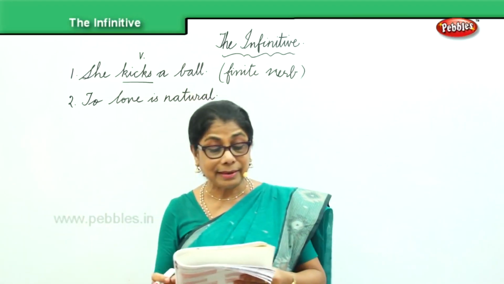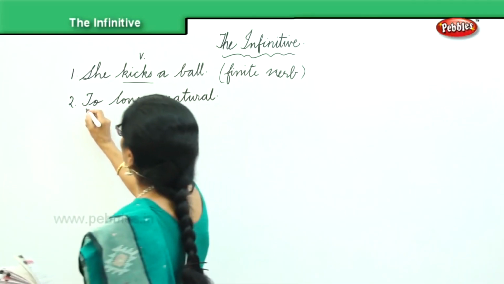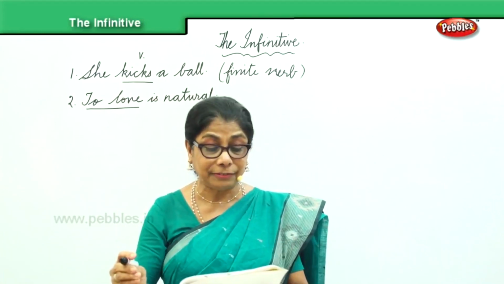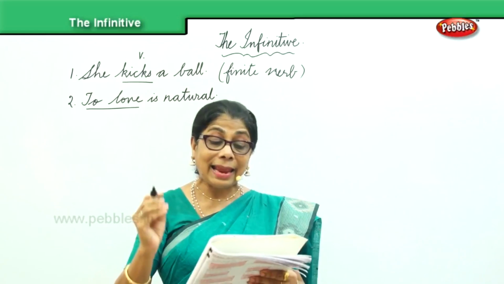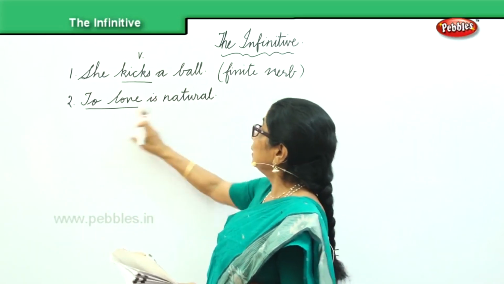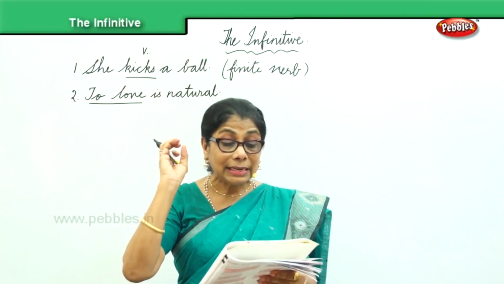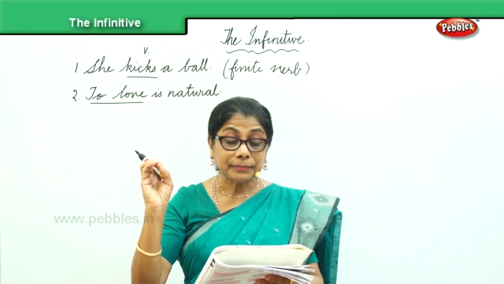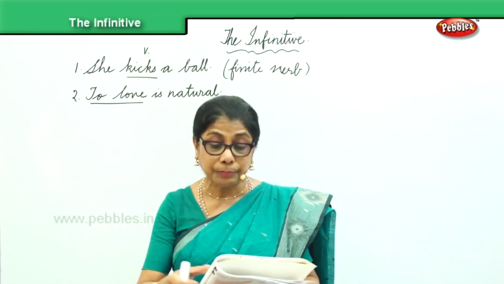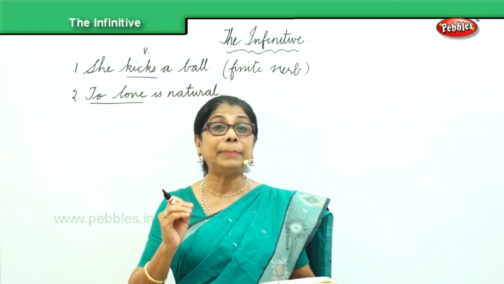In the second sentence, to love shows the action is denoted by the verb love. So when we are talking about to love, it is denoted by the verb love. It has no subject and it is not limited by number and person.